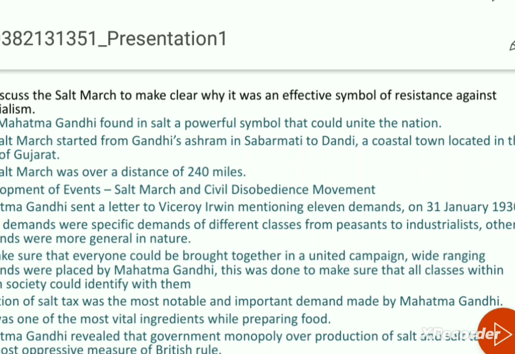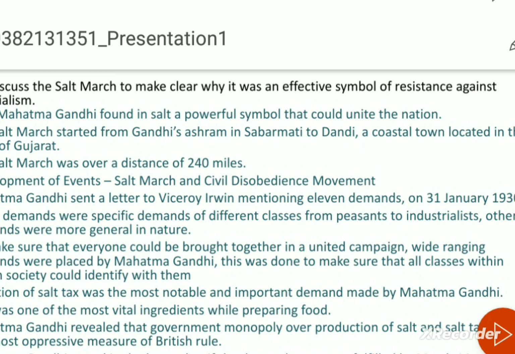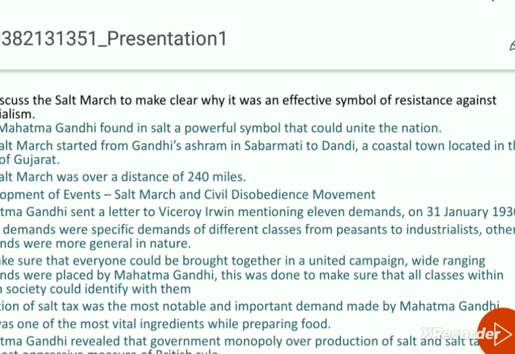Now, civil disobedience movement is an important question, and the Salt March is one important question, one broad question you can expect. And then when the civil disobedience movement happened, different social groups responded differently, and that also you can expect, like how industrialists and farmers responded when Gandhiji first launched the civil disobedience movement in the year 1930.